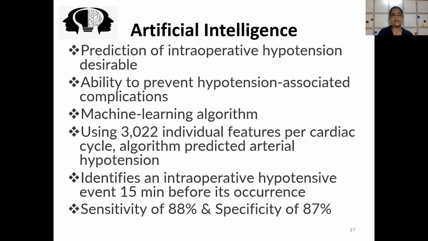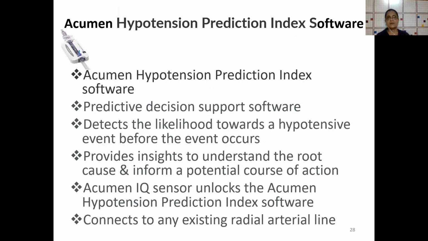There are machine learning algorithms, and this is FDA approved now. What they have done is taken 3,000 odd individual features per cardiac cycle, and it has predicted whether arterial hypotension would occur. It identifies an intraoperative hypotensive event 15 minutes prior to occurrence. Sensitivity of 88% with specificity of 87%. This has been approved by FDA.